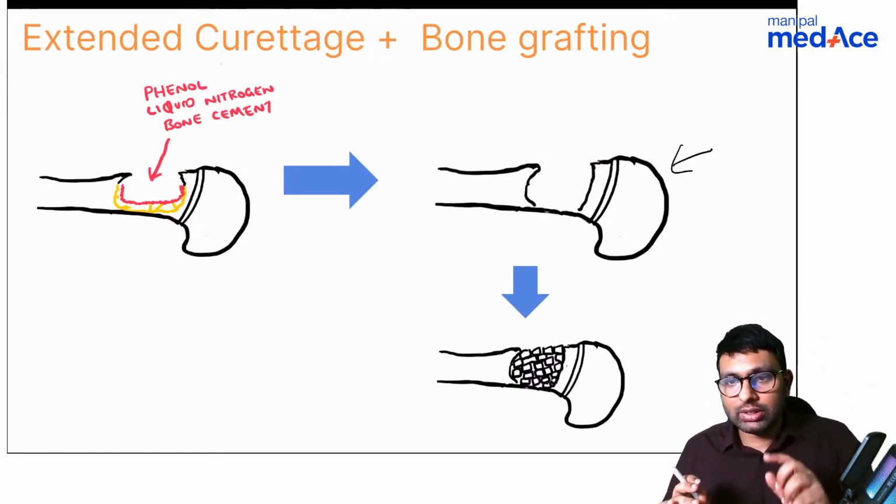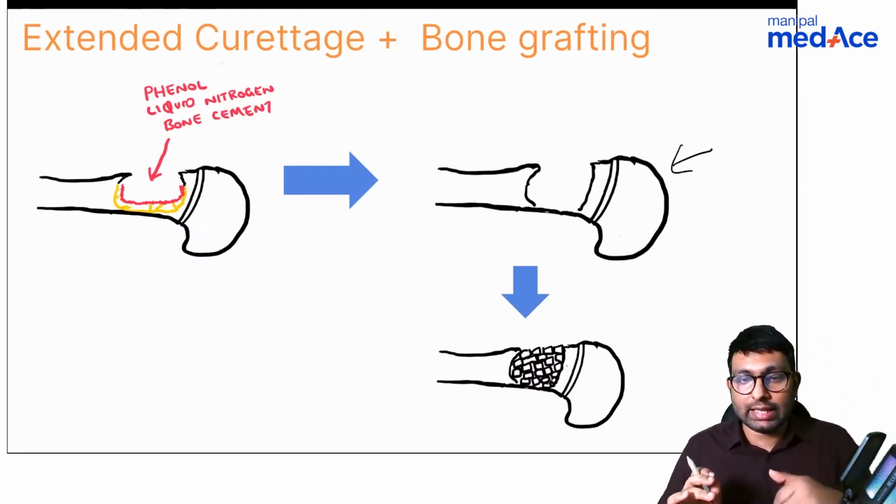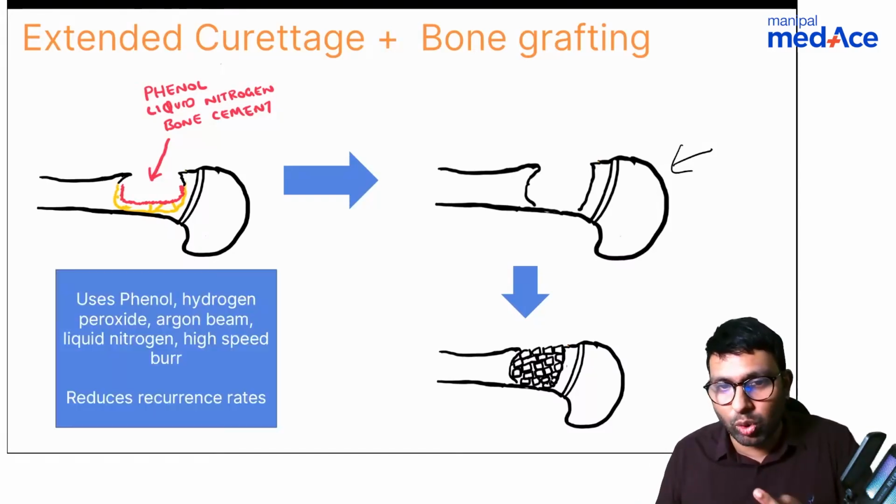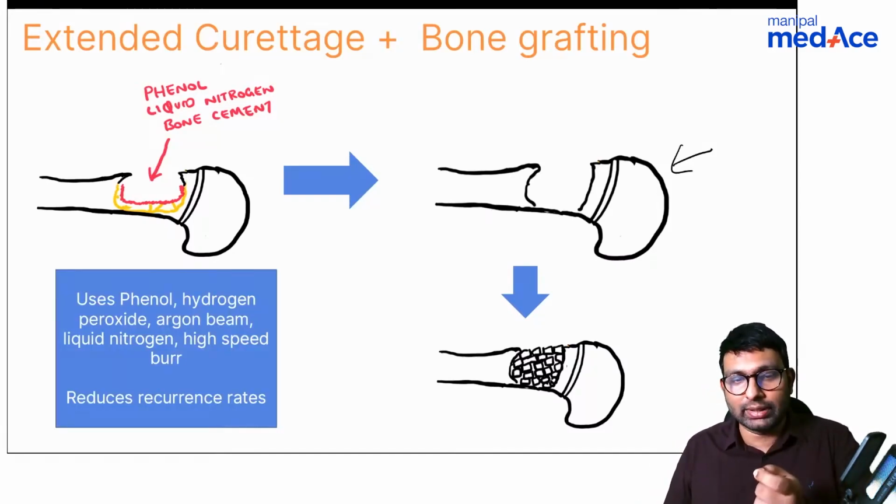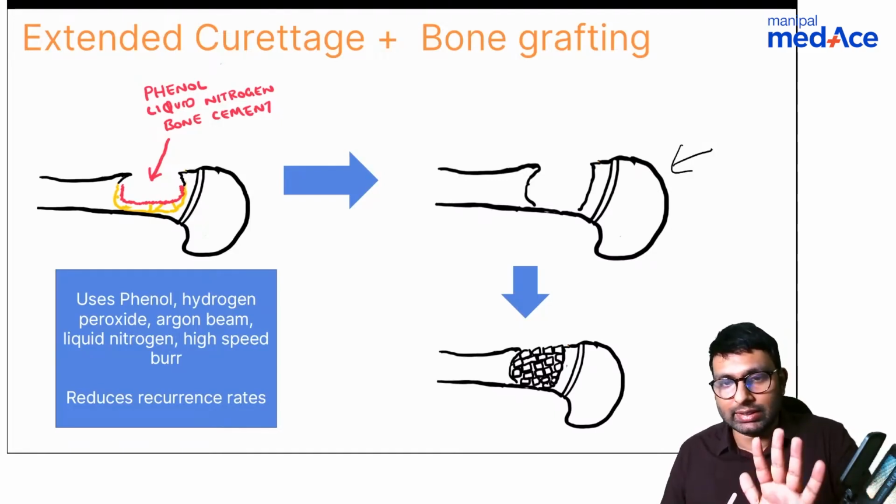Did you understand, Stardust, what it is? Extended curettage, extended meaning adding some extra thing. What are those extra things? I want you to remember that. It is phenol, liquid nitrogen, bone cement, high speed burr, and also argon beam. Remember these five things. These five things are used in extended curettage.